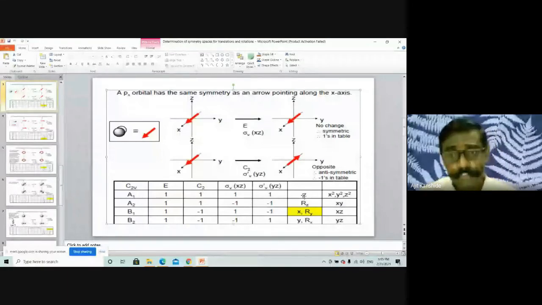Now my question: is a translatory mode possible by A1? Please reply. Please unmute and talk. Are you understanding what I'm saying? If A1 represents any axis x, y, z, any linear function, then yes, there is a translatory mode for that. So my question is, does A1 represent a translatory mode? Or in translatory modes, will A1 be there or not? That's my question.